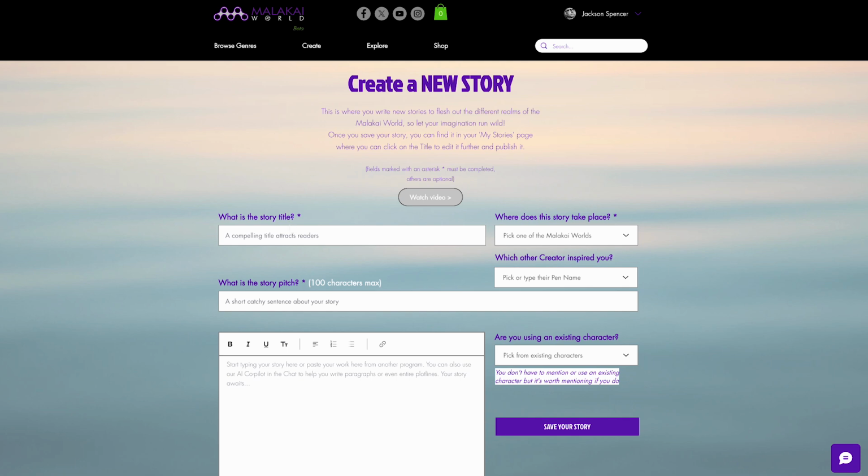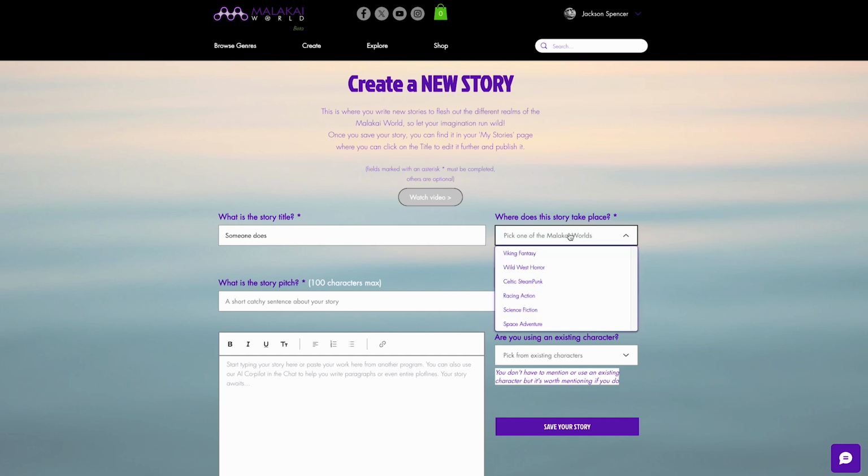First, of course, you need a compelling title, something that's going to attract readers to your story. If you pick a story title that someone has already picked, it will ask you to pick something else. So don't worry about duplicating anything. You'll be fine. Where does the story take place amongst the different worlds? You may be writing for any of the 6 worlds. Let's pick one for that purpose.